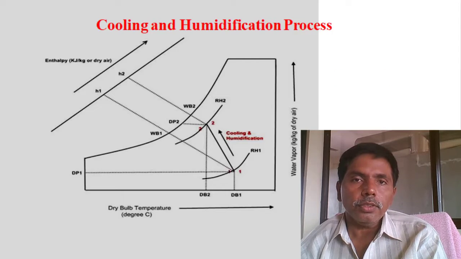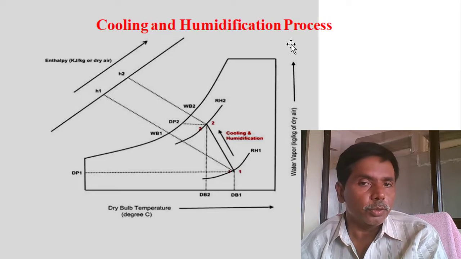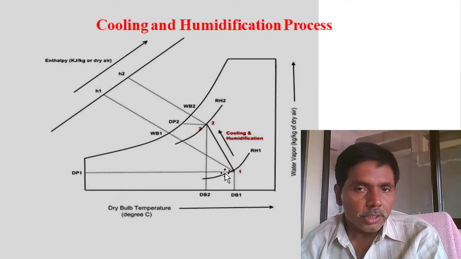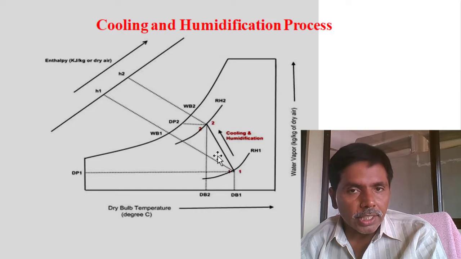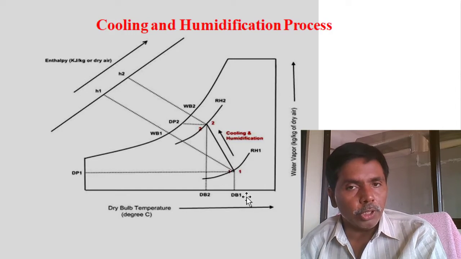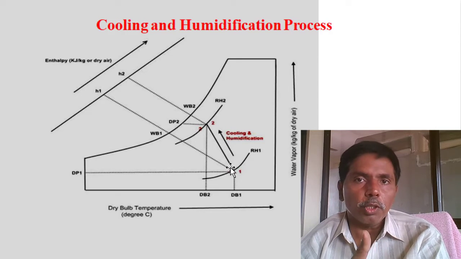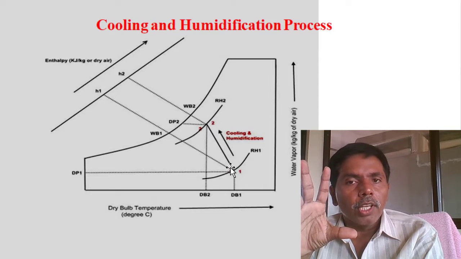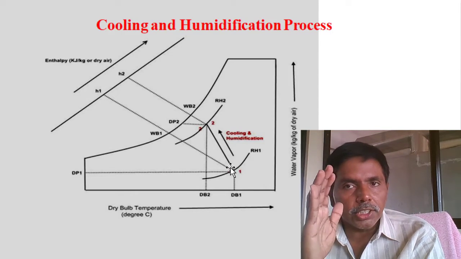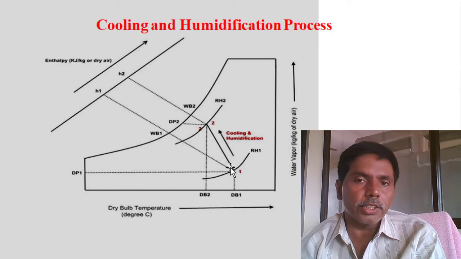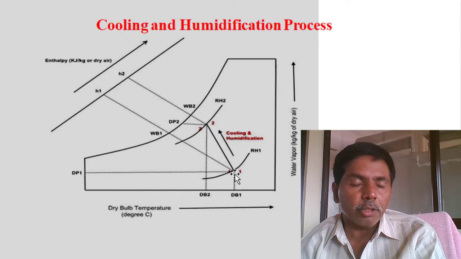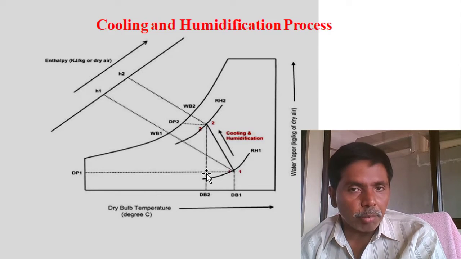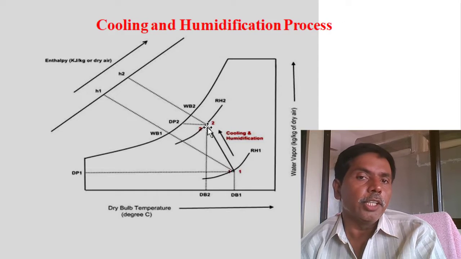Next, cooling and humidification. You see, I am reducing the temperature and I am increasing the relative humidity. Both I am doing at a time. How can I achieve this? By air coolers. What we are doing? Cool water I am spraying upon the air. Automatically air temperature is reducing and humidity also increasing. Just spray atomized cool water upon the air. Automatically it will decrease the temperature and increase the relative humidity.